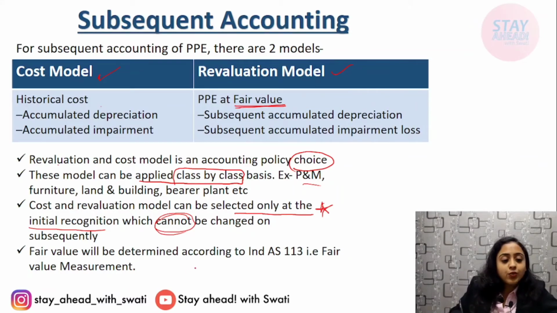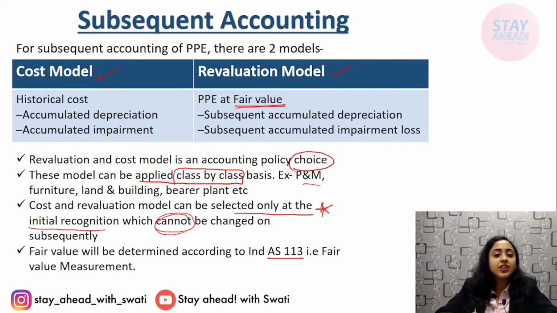Now fair value will be determined according to Ind AS 113, that is fair value measurement. I have recorded the standard in English and Hindi, both the languages. It is available on the channel. If you really want to study the fair value measurement standard, you can definitely check it out. The link is given in the description also if you want.